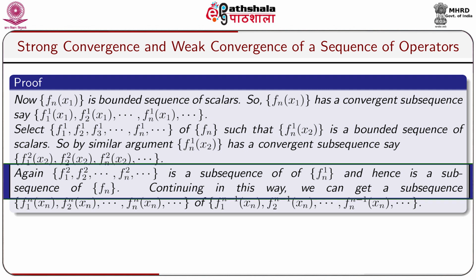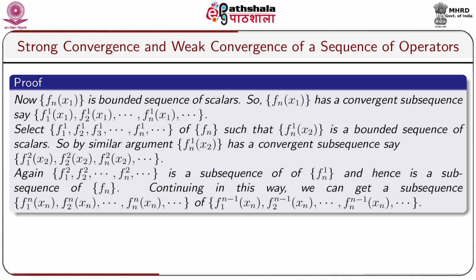Again, the sequence of functionals f12, f22, dot dot dot, fn2 is a subsequence of the sequence Fn1 and hence is a subsequence of the sequence Fn, and this process can be continued. Continuing in this way, we get a subsequence f1n xn, f2n xn, dot dot dot, fnn xn, dot dot dot of the earlier subsequence f1,n-1 xn, f2,n-1 xn, dot dot dot, fn,n-1 xn, dot dot dot.